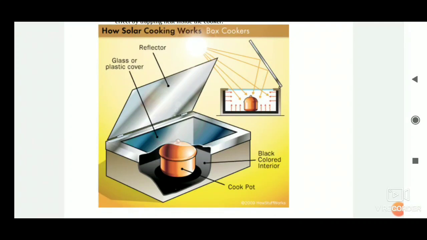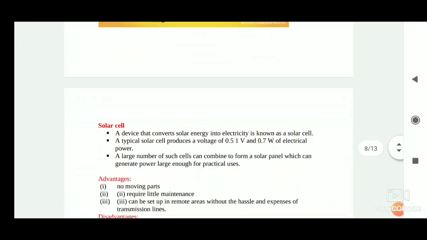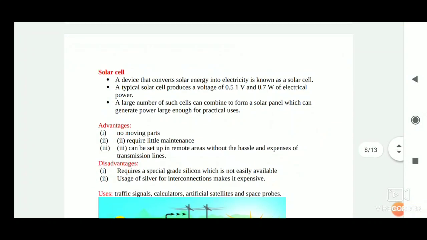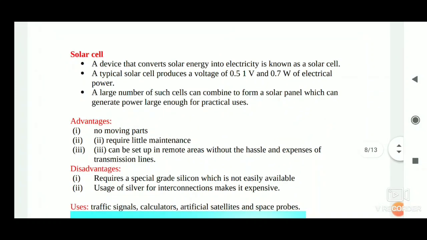Recall what we have learned about the greenhouse effect in our previous classes. There are a few advantages and disadvantages associated with the solar cooker. I hope you all will be able to write about it. Next is the solar cell. It is easy to see that these devices are useful only at certain times during the day. This limitation of using solar energy is overcome by using solar cells.